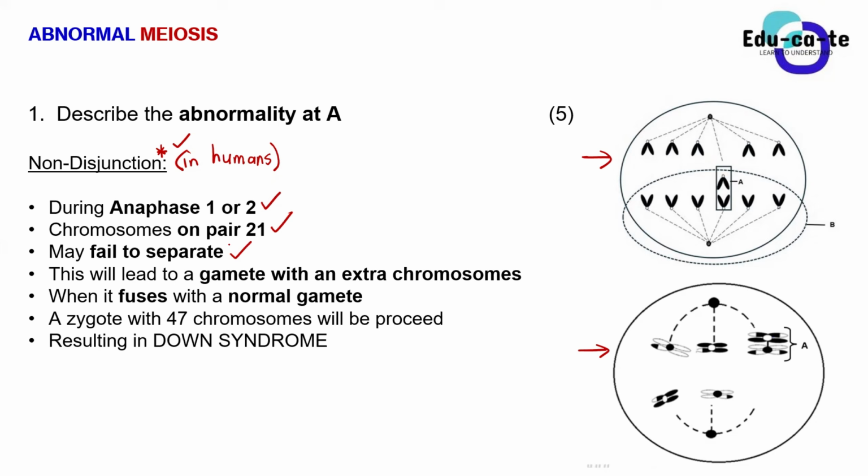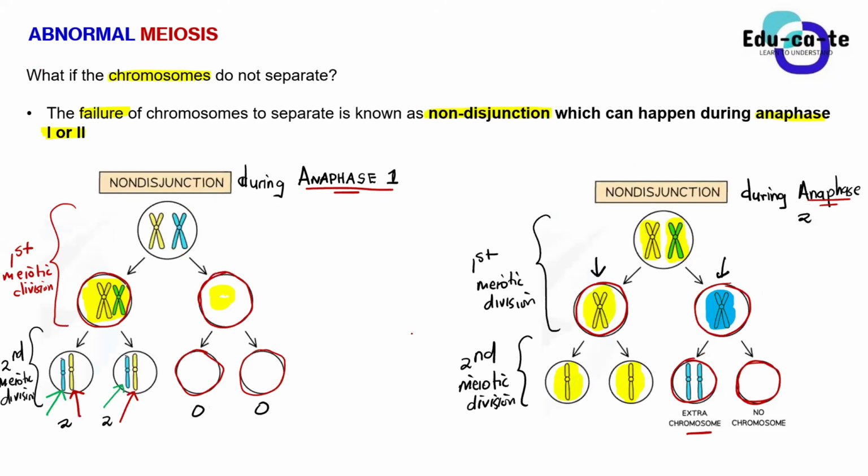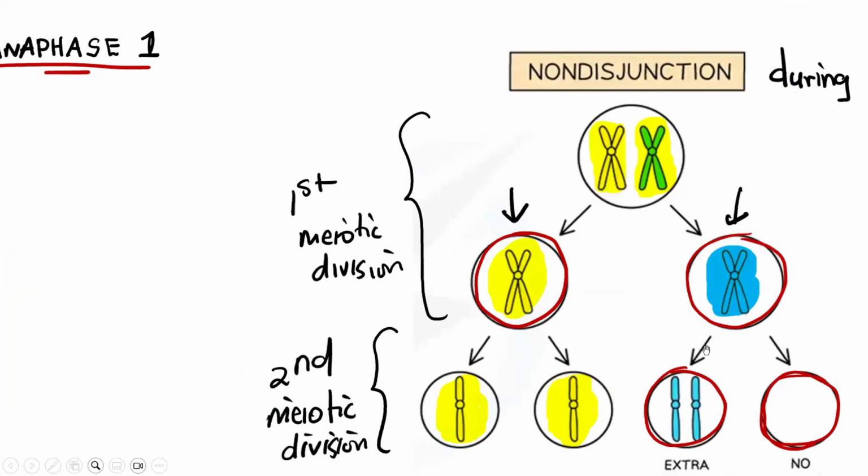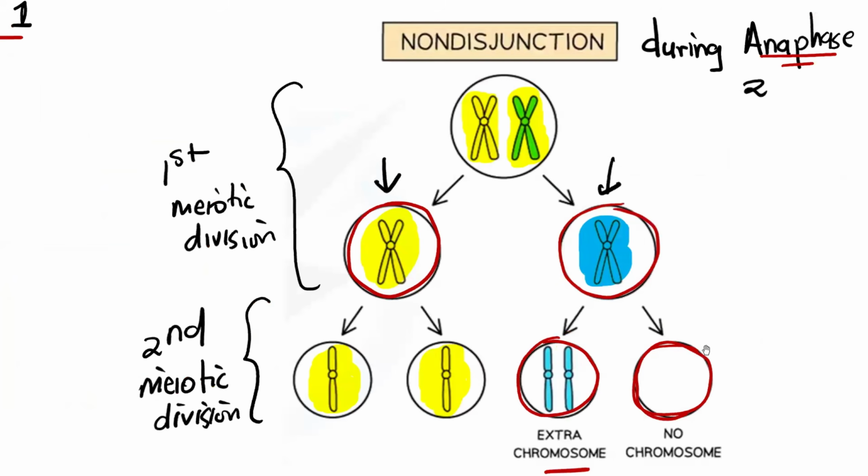Now, if they fail to separate, this will lead to a gamete with an extra chromosome, or a gamete with no chromosome at all. When we were doing this example, specifically non-disjunction during anaphase 2, did you realize that at the end of the day we had a gamete with an extra chromosome? It has 2 chromosomes.